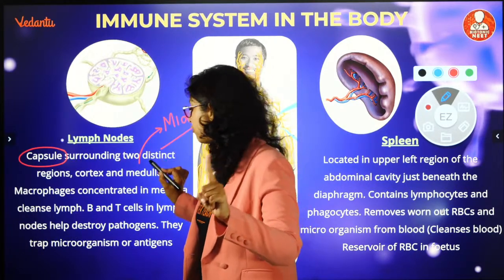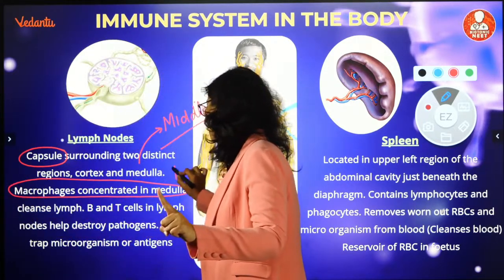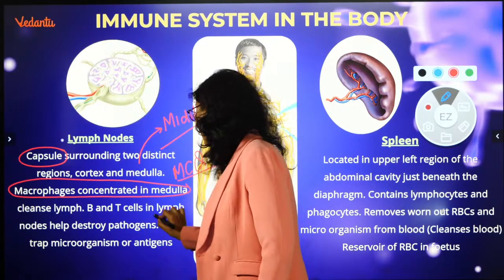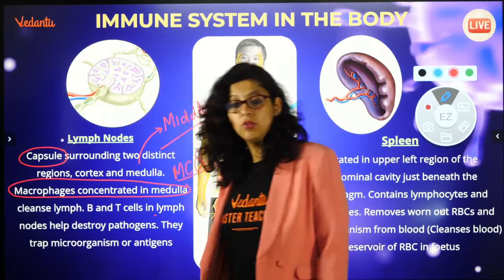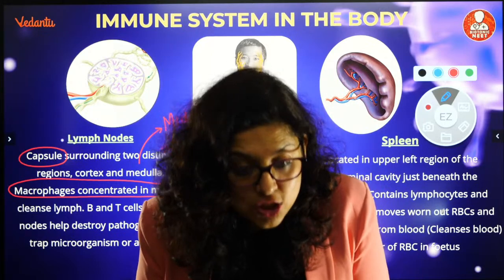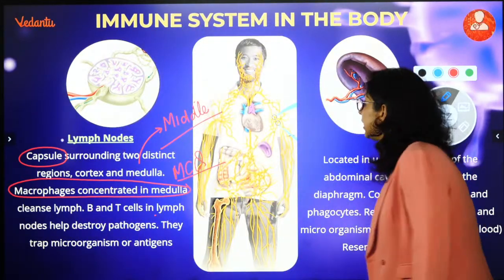मैक्रोफेजेस, डब्ल्यूबीसीज जो फैगोसाइटोस करते हैं, मैक्रोफेजेस कहाँ होते हैं? मेडुला में. So where are the macrophages? Medulla. T lymphocytes in the lymph nodes help to destroy pathogens. They are the ones which trap microorganisms or antigens. Right everybody?